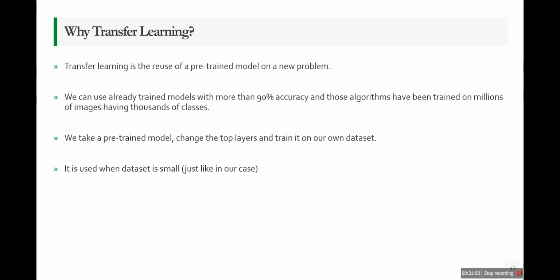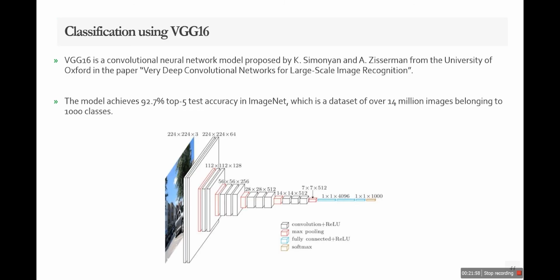If we take a pre-trained model, change the top layers and train it on our own dataset. It is used when the dataset is small, just like in our case. So the transfer learning model that we are using is VGG16. VGG16 is a convolutional neural network model proposed by K. Simonyan and A. Zisserman from the University of Oxford in the paper Very Deep Convolutional Networks for Large-Scale Image Recognition.